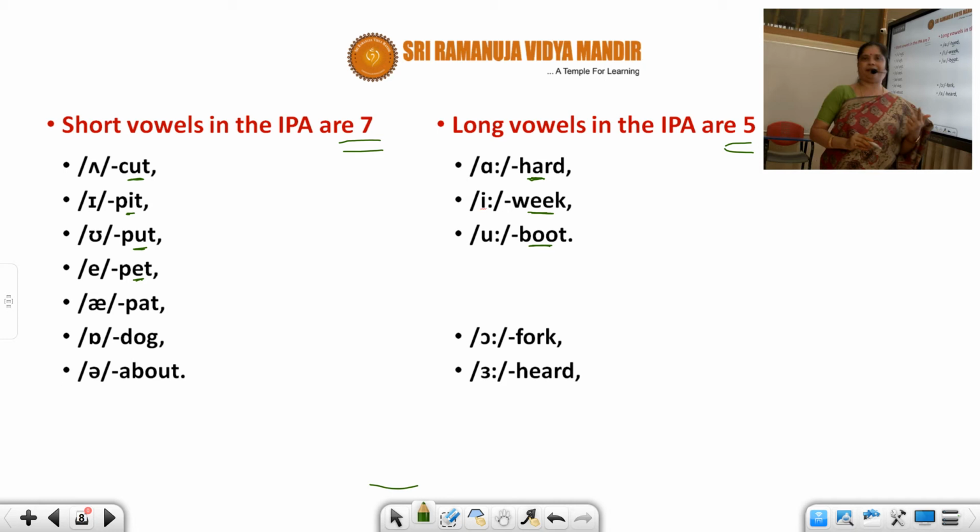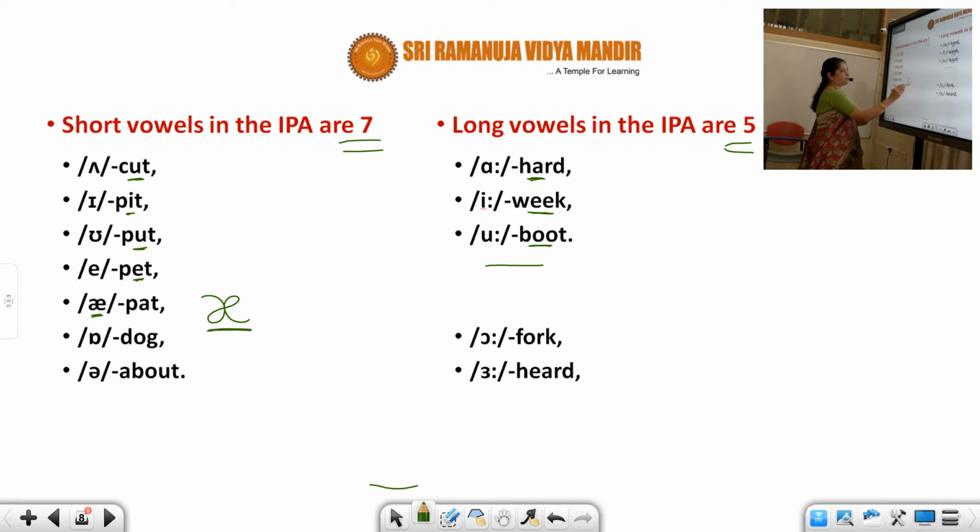He slept on the bed. He is a bad boy. No, we don't have a long a in English, so I have not put anything over here. But instead, this is bad, a combination of a and e. So you can see clearly here, students, a is written and from that e is written.